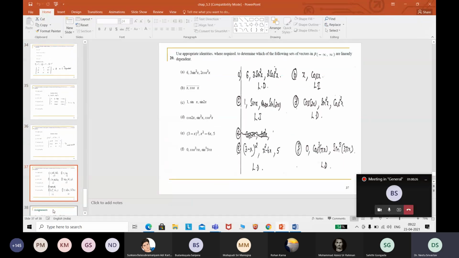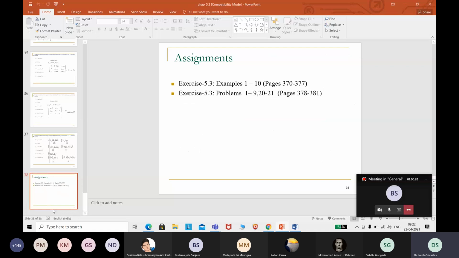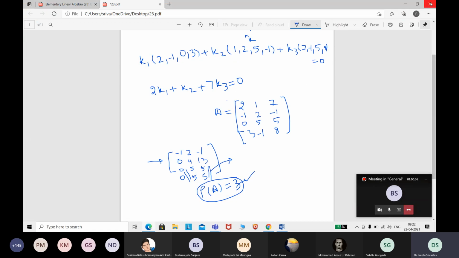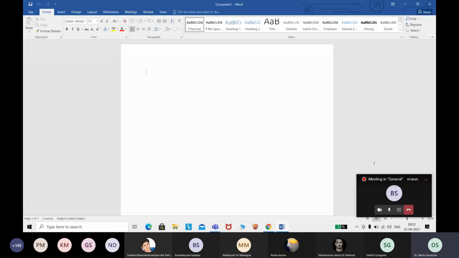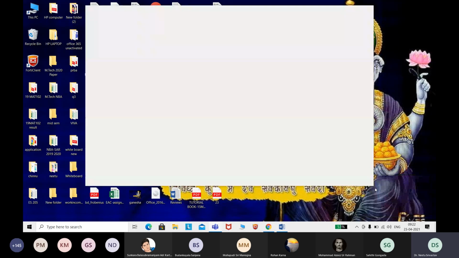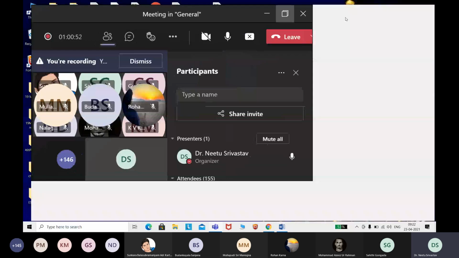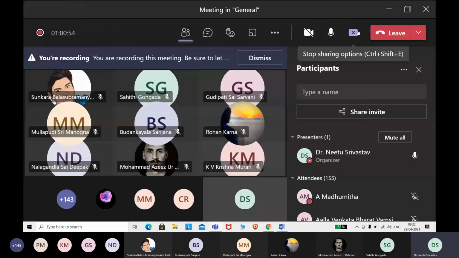This is completely on linearly dependent and independent, so a few questions are sufficient to do in class. This section of chapter 5 I am going to post today, and all of you have to complete this. If there is any doubt, you are most welcome. Don't hesitate. You can ask me anytime. Just post, and whenever I see your message, I will try to reply in time. Otherwise, just wait; I will post it.